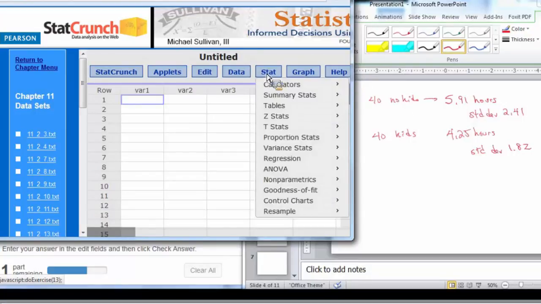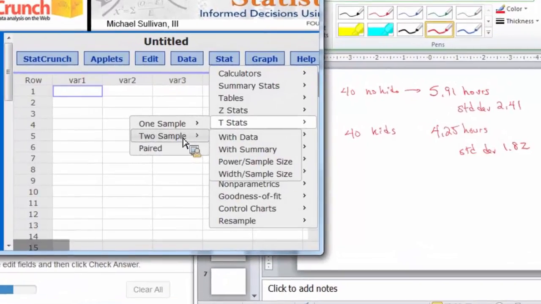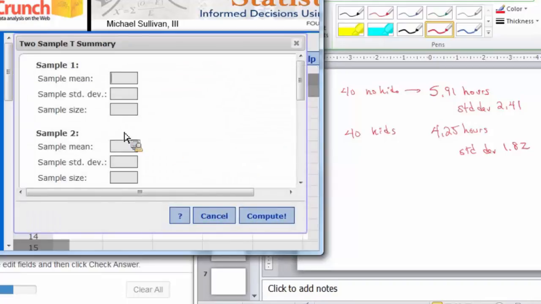So it's T statistics because it's with the mean. Two sample. With data means we have the 40 individual measurements. We don't. It's with summary because we already know the mean and standard deviation. So the first one, we have a sample mean of 5.91 with a standard deviation of 2.41 and 40 adults.